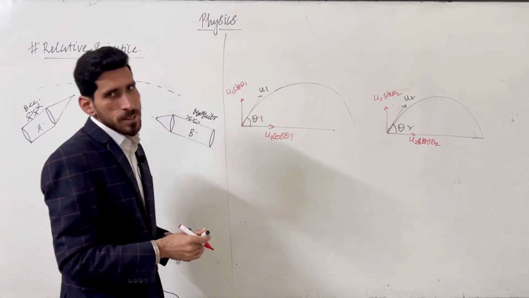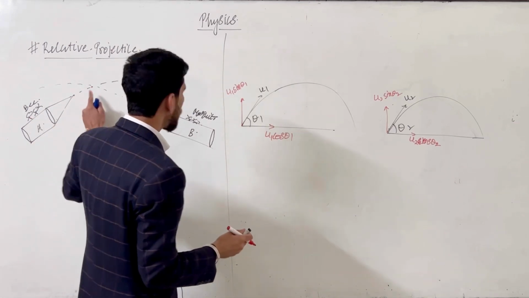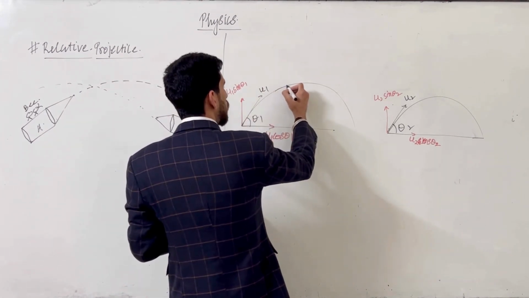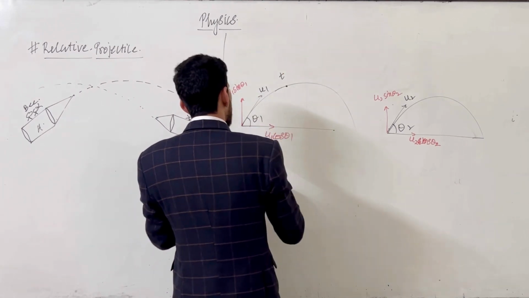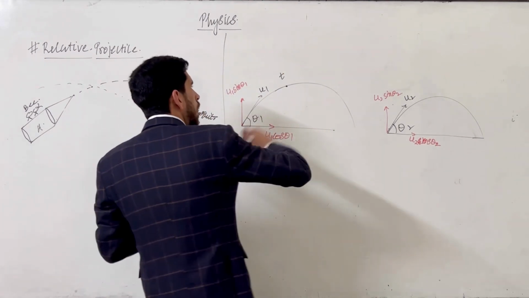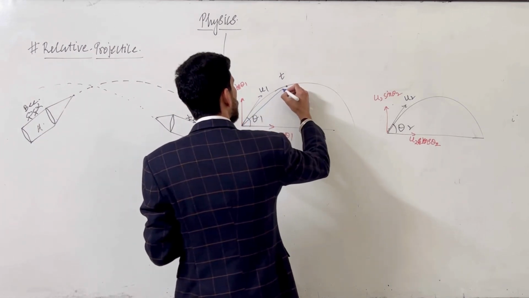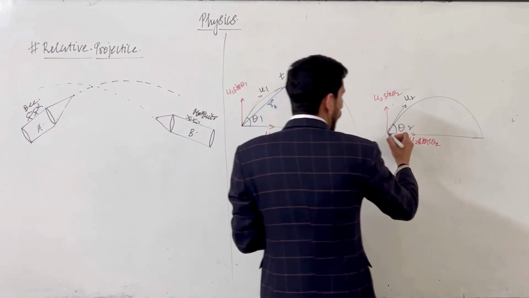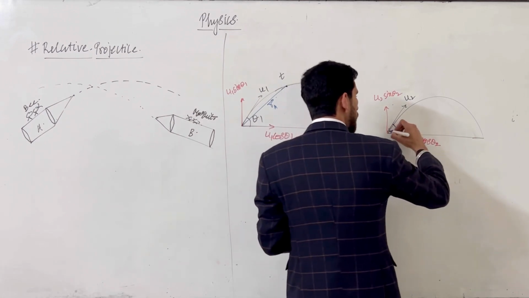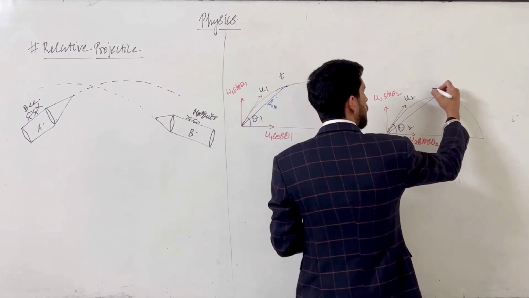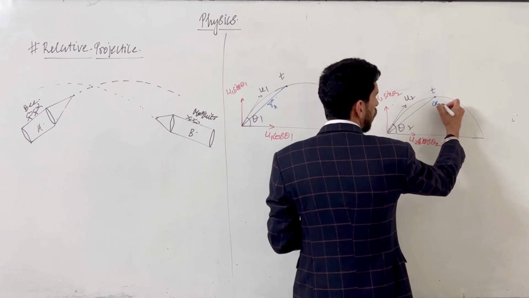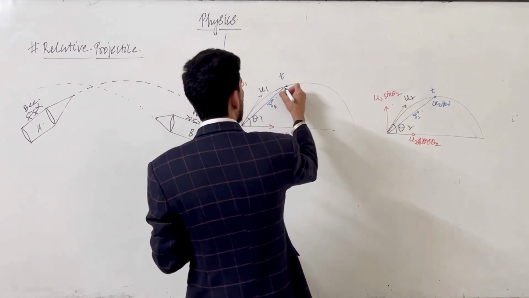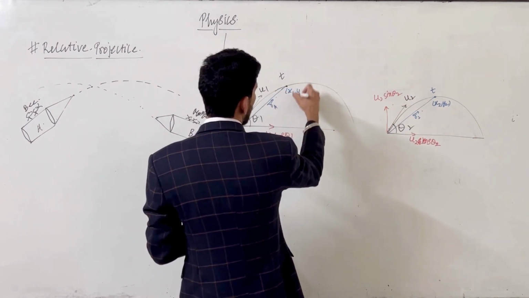Now after any instant t, if I observe where the first rocket will be, suppose after t seconds it is here. If I draw the position vector of this rocket after t, suppose this is the r1 vector. Similarly, after t seconds, this other object will be here at x2, y2, and this vector is r2, and this is the r1 vector whose coordinates we are considering as x1, y1.